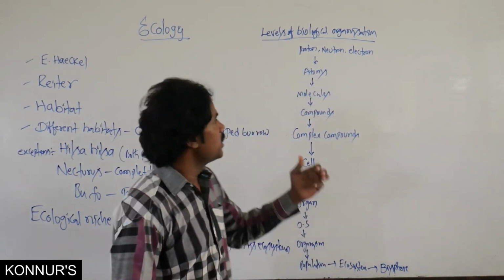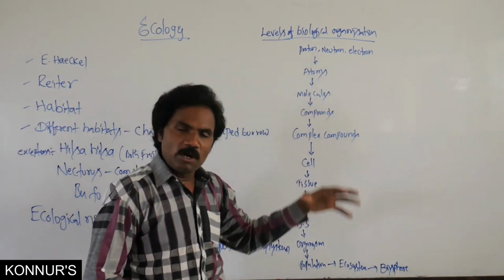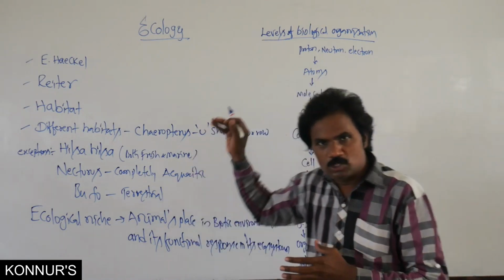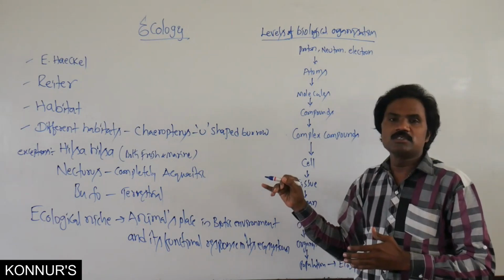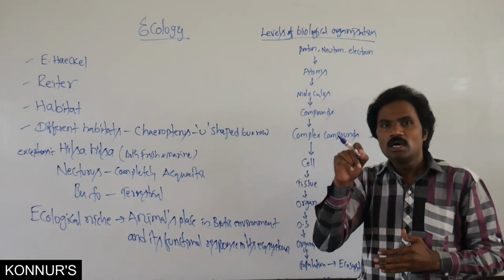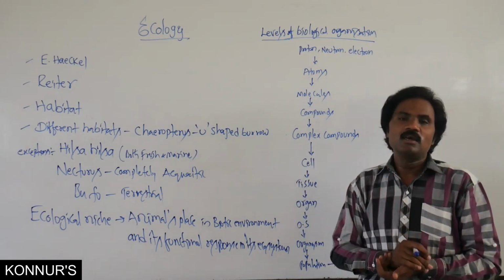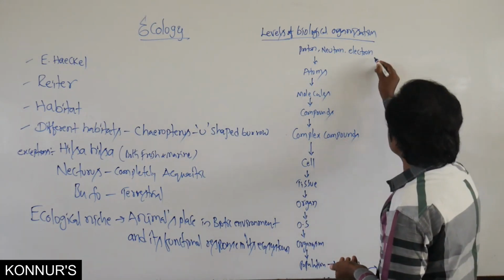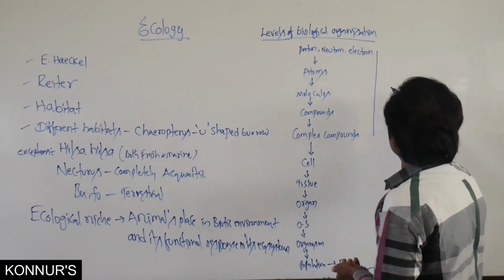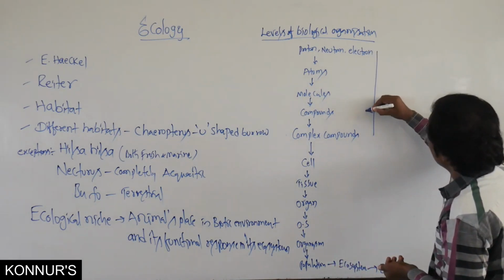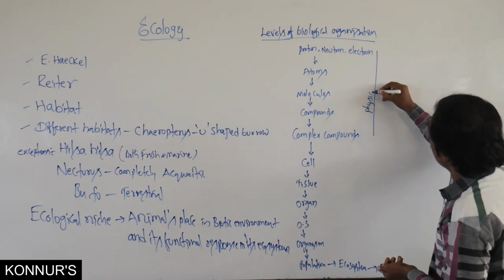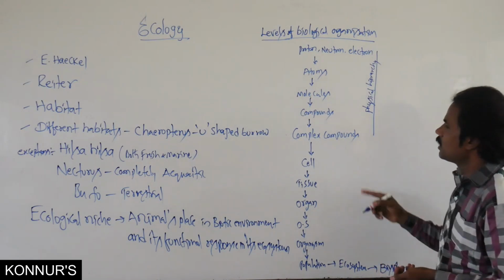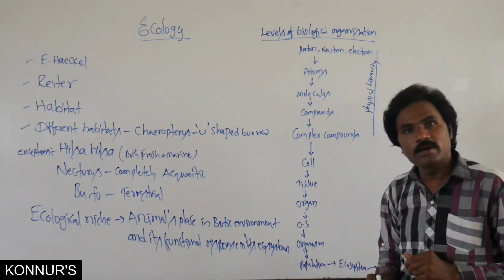Then related to the biosphere, everybody knows this, but which among these levels of biological organization represents the physical hierarchy? That means, up to here, it represents the physical hierarchy, up to complex compounds.